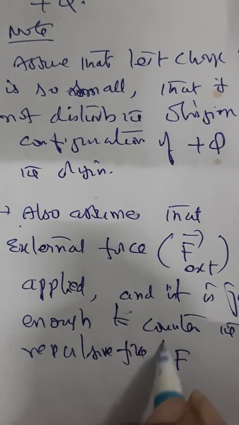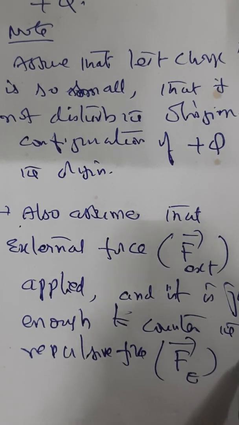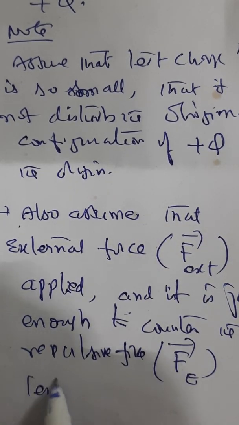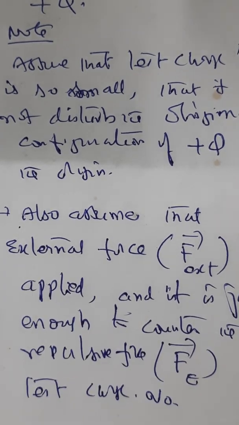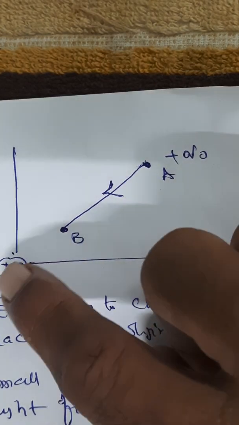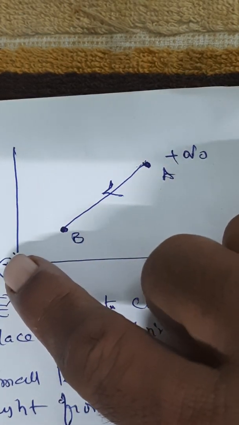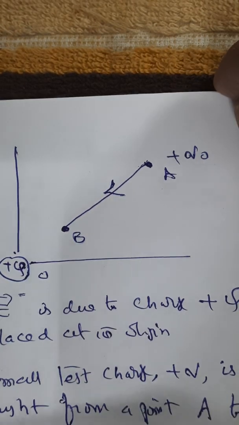This is the repulsive force on the test charge Q0. What does it mean? We are trying to bring the test charge closer, but the source charge is already exerting an electric force on it.